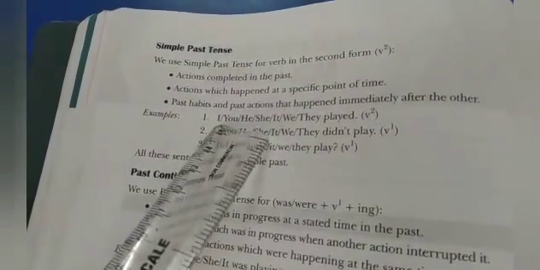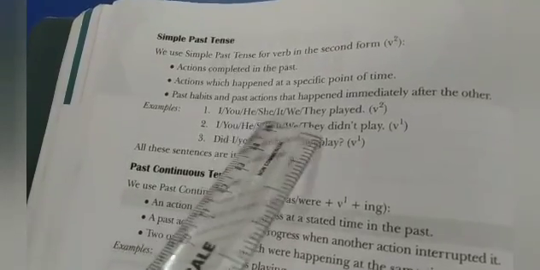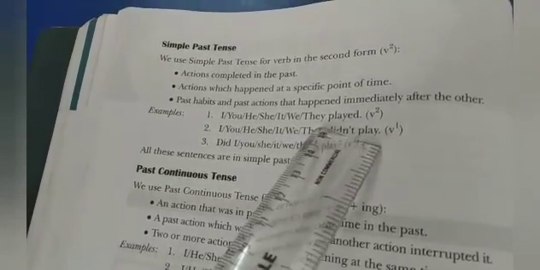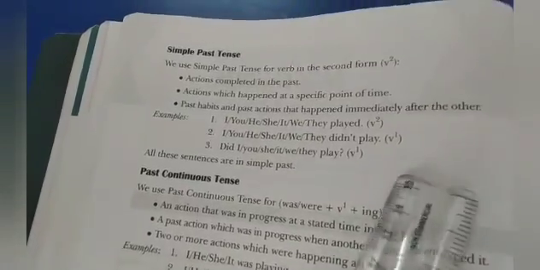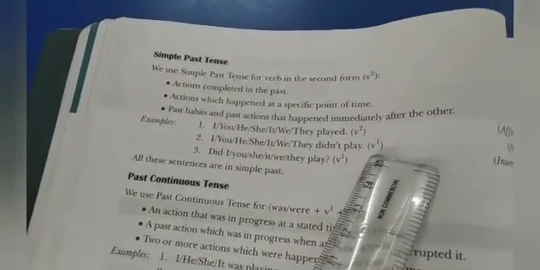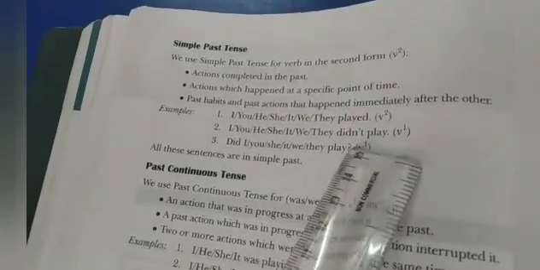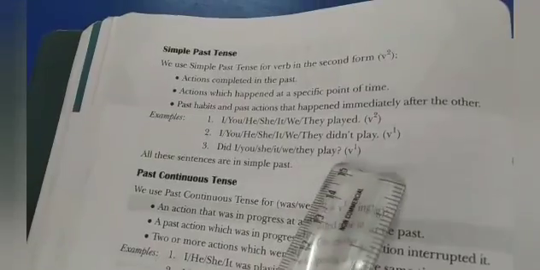Example: I, you, he, she, it, we, they played. Verb second form. In negative sentence, we use verb first form. They didn't play. Did I play? Where we use did, we use verb first form.